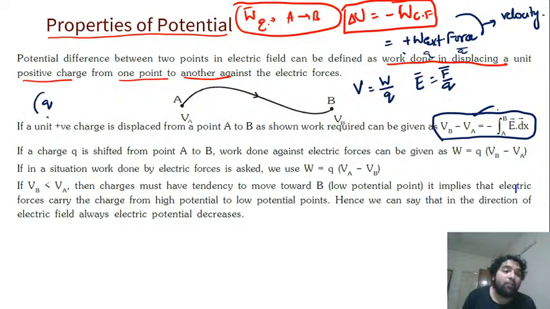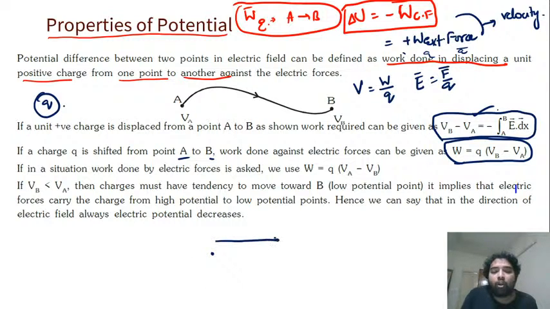So that is where you have to be a little careful, because if the charge is negative, everything will become flipped, like negative mass. Negative charge, you can imagine it like negative mass. That is how. All right. So that is it. If a charge q is shifted from point A to B, work done against it is q into (VB minus VA), which is what we discussed already. So this is how we come to a conclusion. What we say is the electric field will always move from higher potential to lower potential.